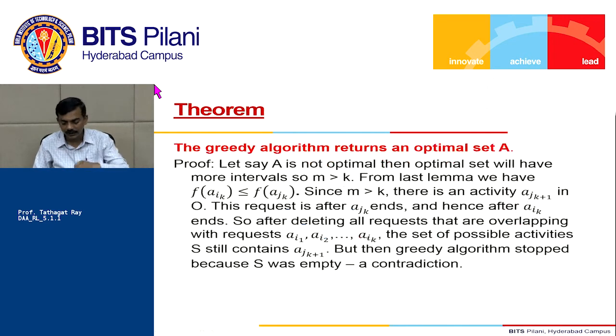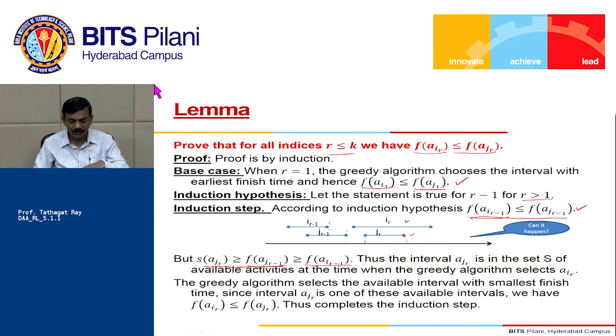So JR is, we already showed that JR is compatible with IR minus 1, right? The start time of AJR is more than the finish time of AIR minus 1. So JR must be compatible with IR minus 1, and it is finishing earlier than IR. So I must pick JR, right? Okay.